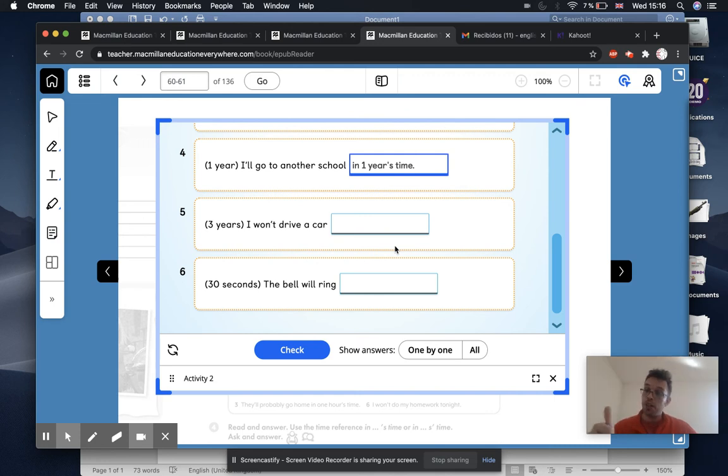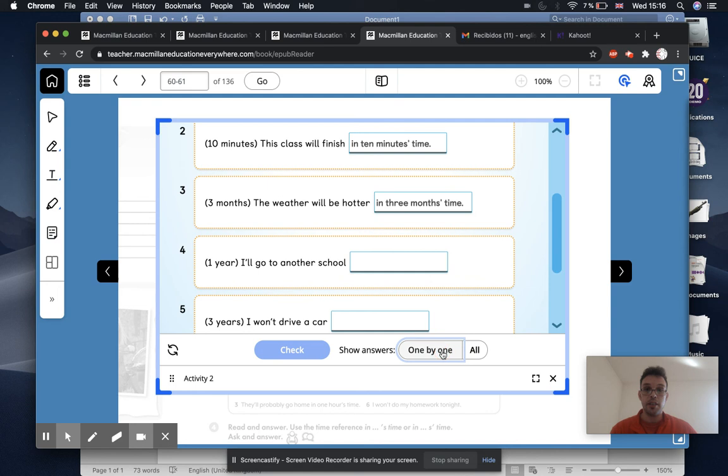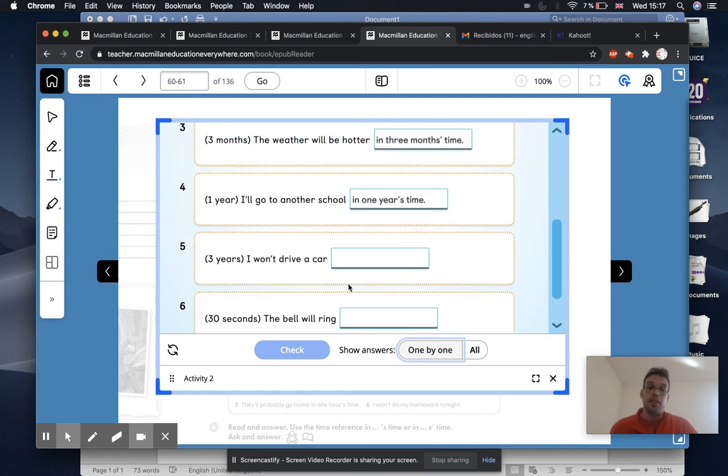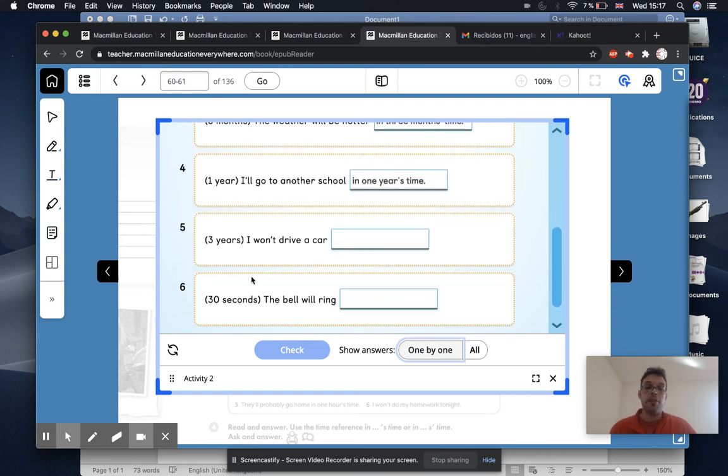All right, all finished? Fantastic. Let's have a look at our answers. So, 3 months' time. Now, I don't mind if you write the number as an actual number, or if you write the word. Either one is fine by me. Anyway, number 5, 3 years. I won't drive a car in 3 years' time. If you put just the number 3 here, that's fine. In 3 years' time. Did you get the apostrophe after the S? Yeah, because it's 3. Very good.